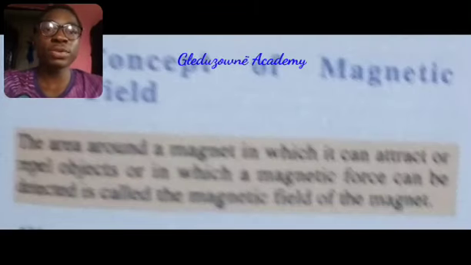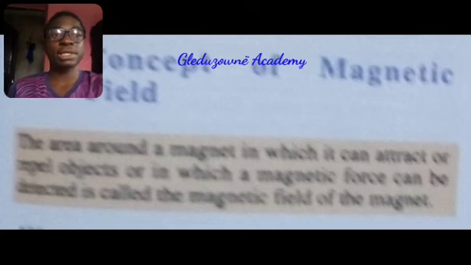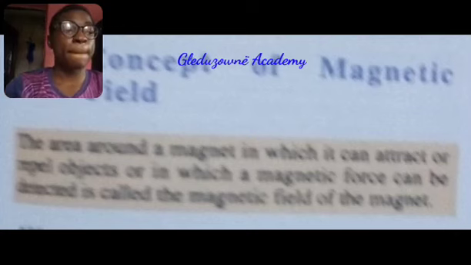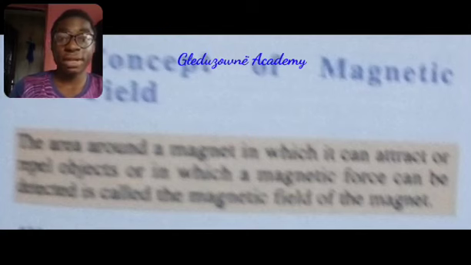Now, I want to talk about the concept of magnetic field. The concept of magnetic field states that the area around the magnet in which it can attract or repel objects, or in which a magnetic force can be felt, is called the magnetic field of the magnet. So basically, that's what a magnetic field is.